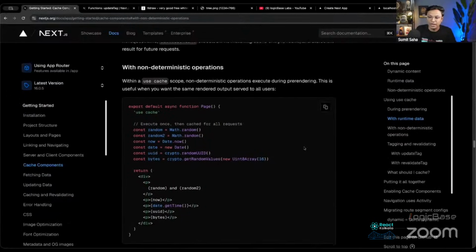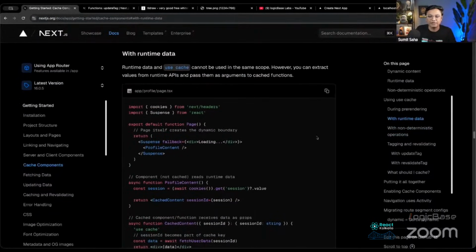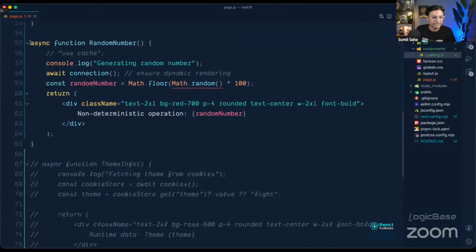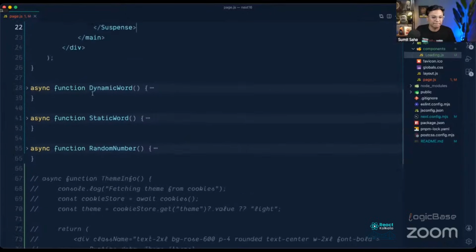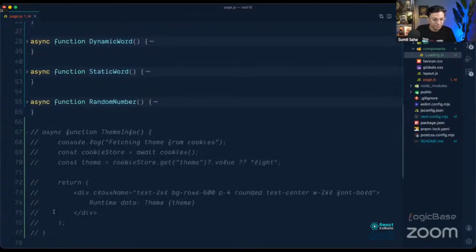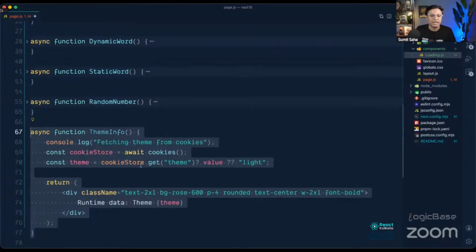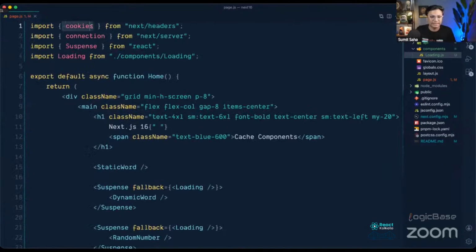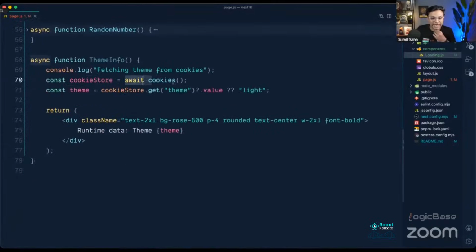Now, we will see another example, that is runtime data. Runtime data means cookies, headers, or anything. So I will just open another example. Consider this is another example where I have used cookies. I'll bring the cookies function from Next.js. So from next/headers, I have imported cookies. Here I have used cookies, extracted the theme value from the cookie store, and then I'm just printing that.